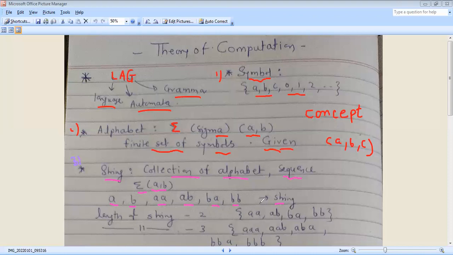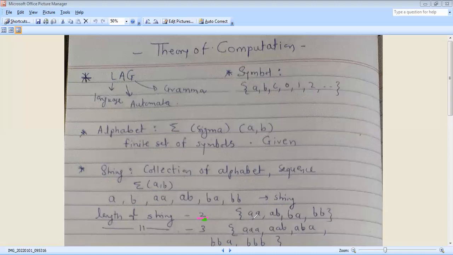First, how to find strings of a given length. Suppose the given length is 2. String is a collection of alphabets, so strings of length 2 can be written.